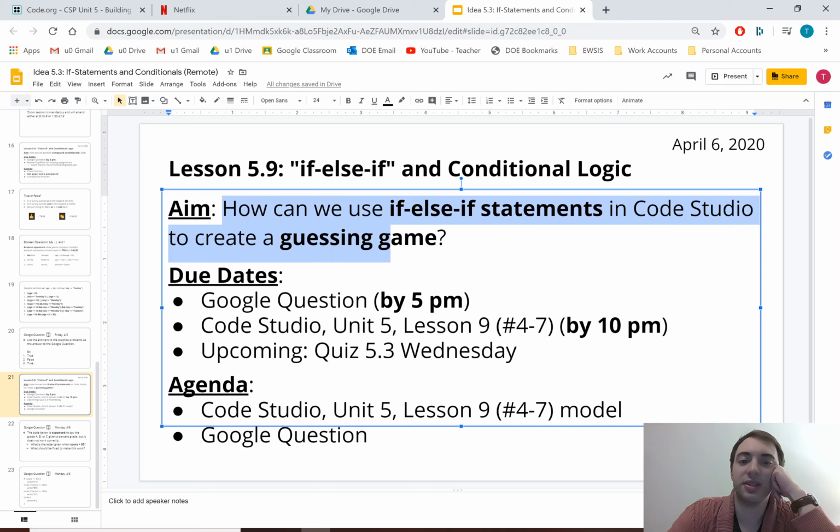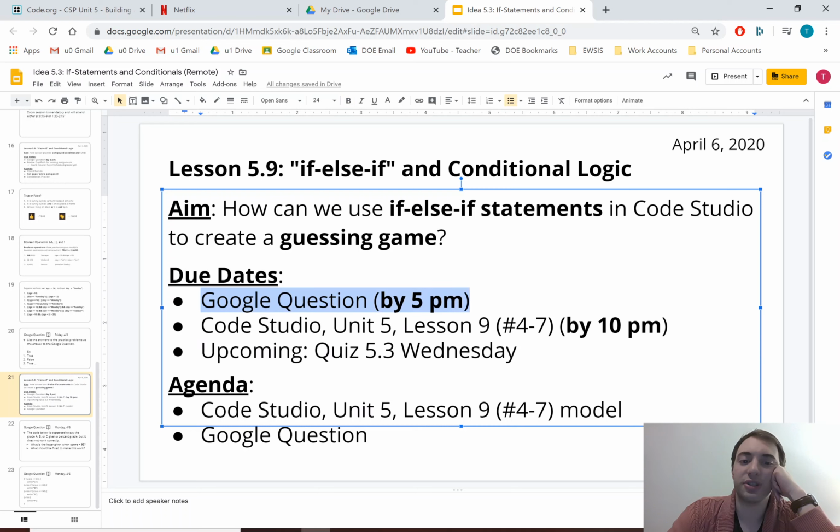So today we're going to use if statements in Code Studio to create sort of a guessing game. It's pretty short. It's not a long project. This is all our classwork tasks. This isn't a content task. So it's the shorter stuff.